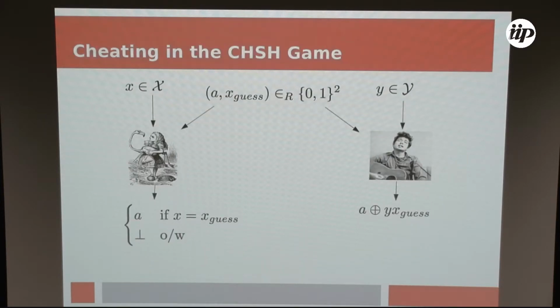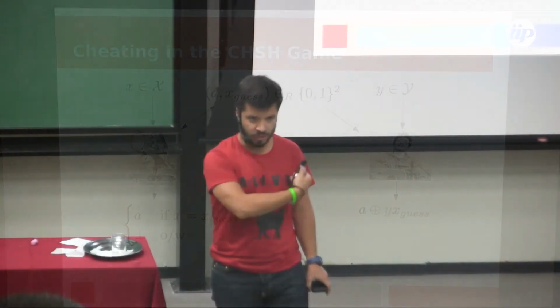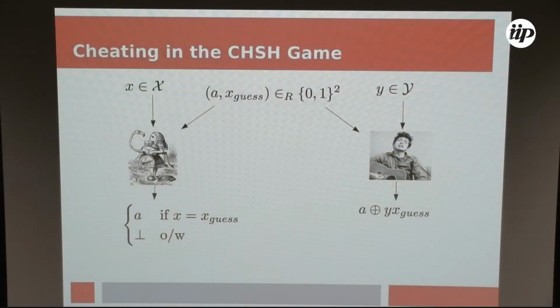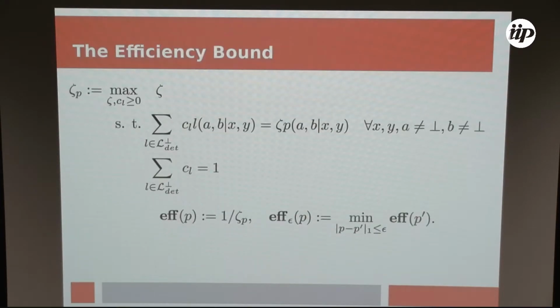So, for example, you can win the CHSH game by just letting Alice abort half of the time. So there is a strategy in which Alice aborts half of the time, and if you condition the resulting distribution to the non-abort outcomes, you get a PR box. And so given a distribution, you may ask the largest probability of non-aborting for which there is a local protocol simulating the distribution.